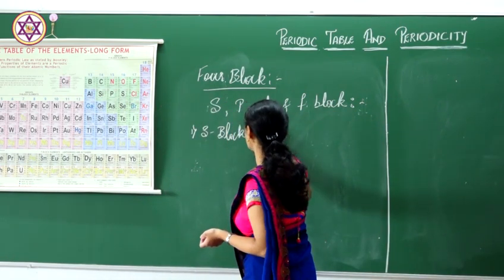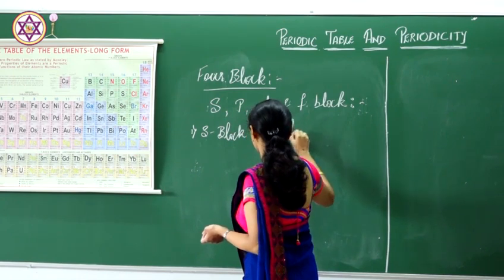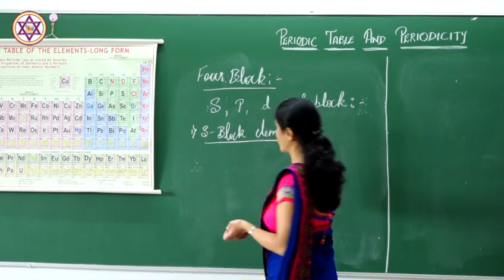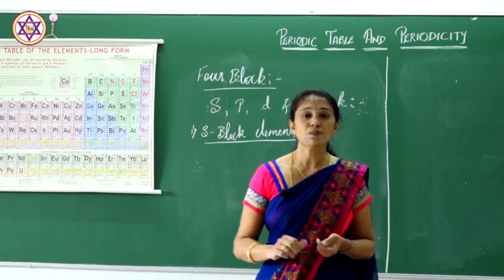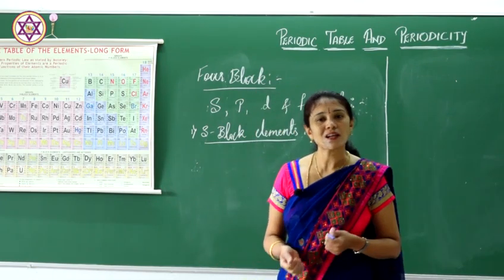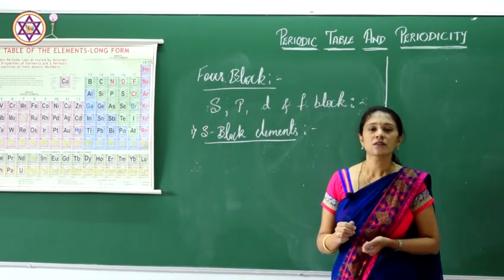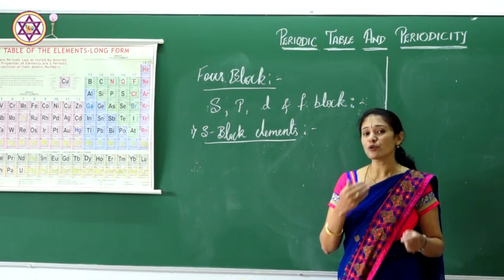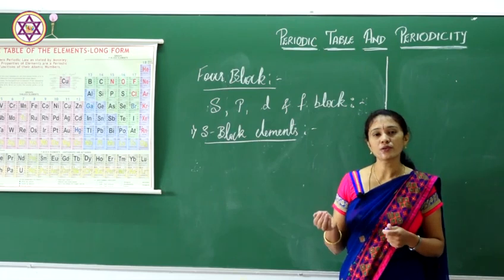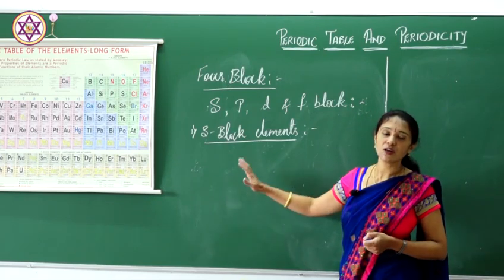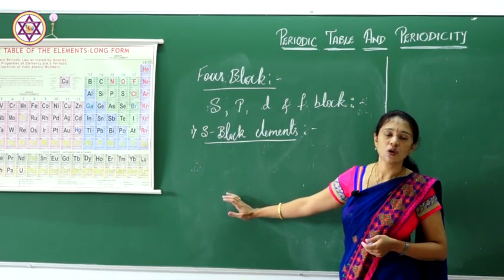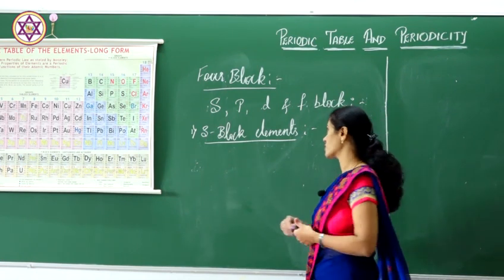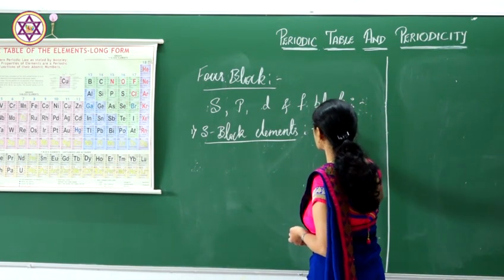S block elements means what? These are the elements where the valence electrons, that is the outermost electrons, go into the S subshell or S orbital, and they are called S block elements.